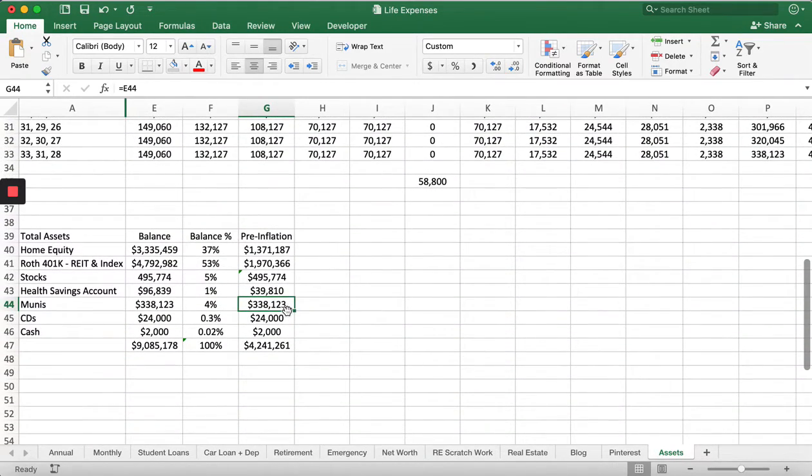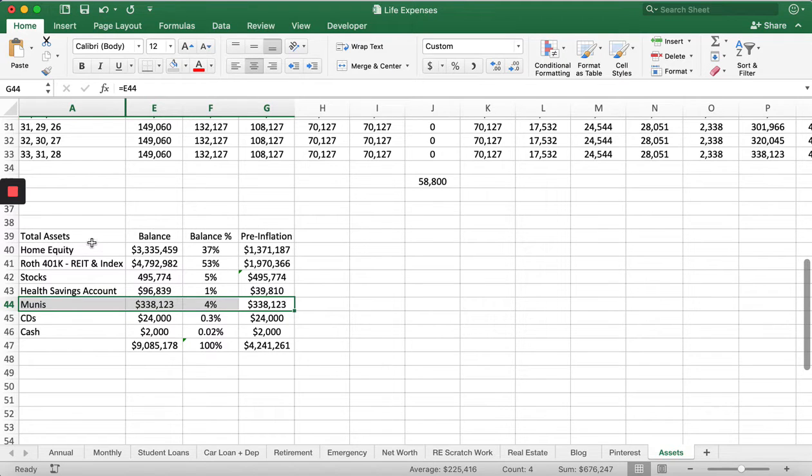If I wanted to buy a vacation home, let's say in Costa Rica or something, and that place is going to cost 250 grand, I can just take 250 grand from my munis account. Again, I can just take it from there. I don't have any debt. I don't have another mortgage.